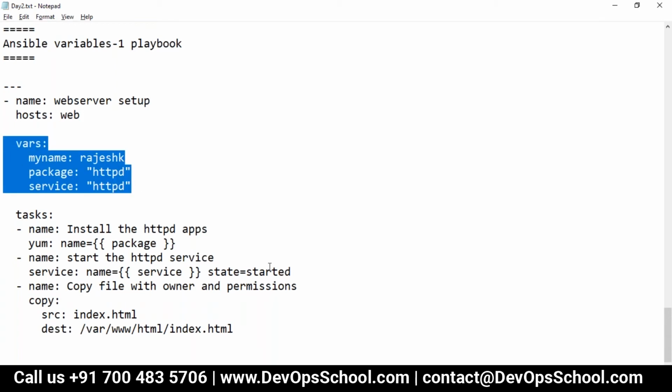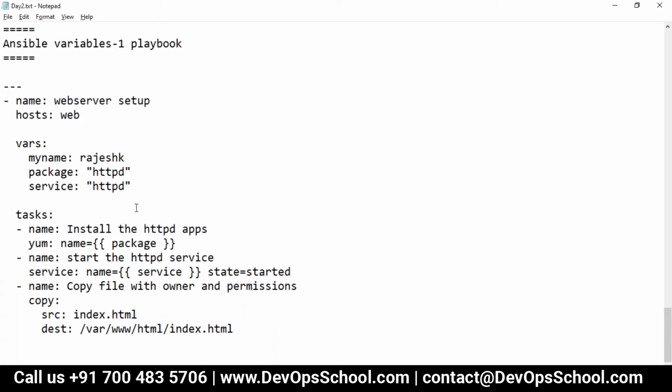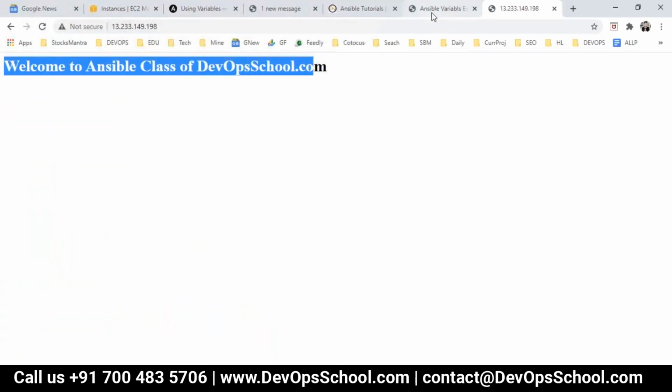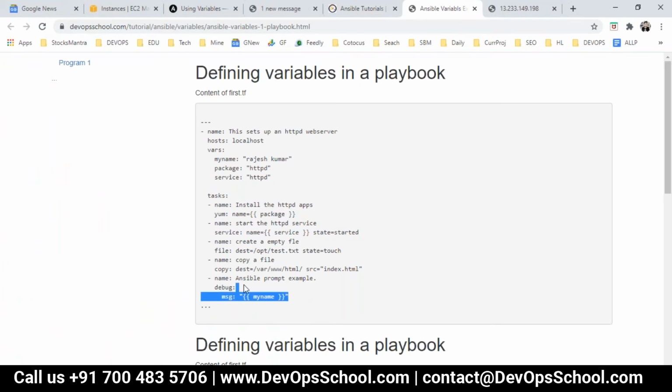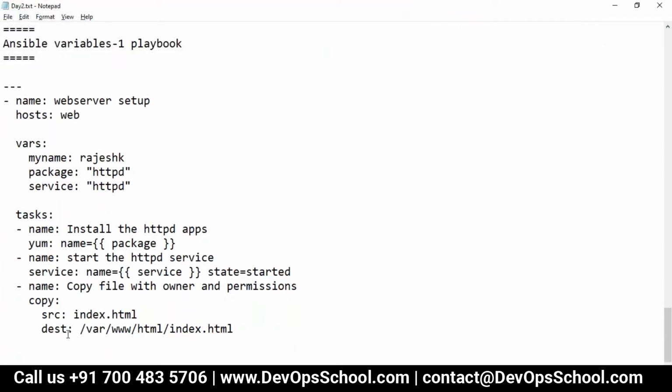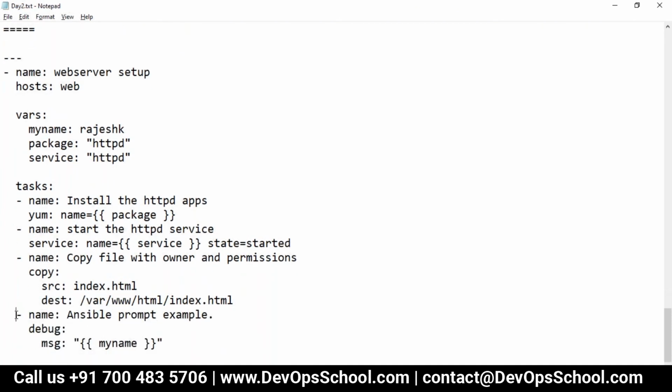So do we have any modules as such? So guys, this is a very good module for debugging purposes, the debug module. So you can use the debug module. See here, name: debug module, you can use this here. And debug has two options, vars and msg.